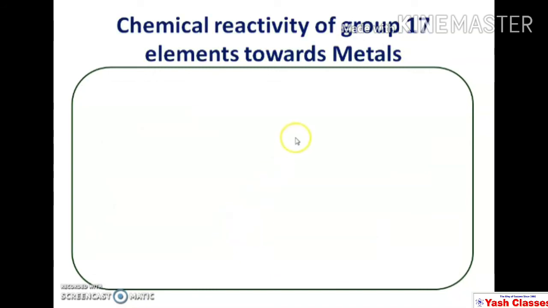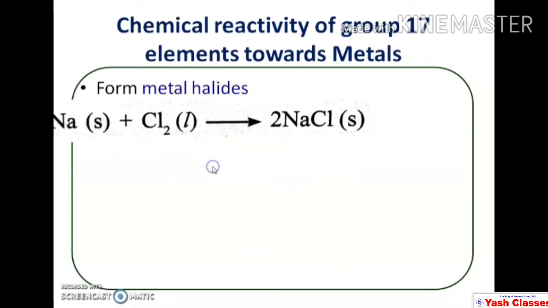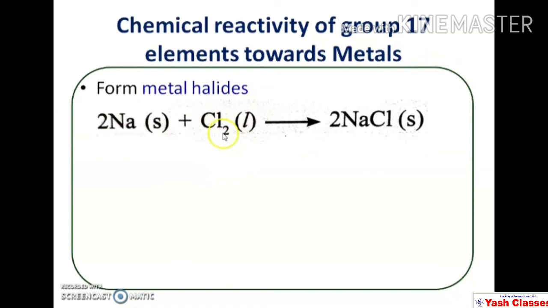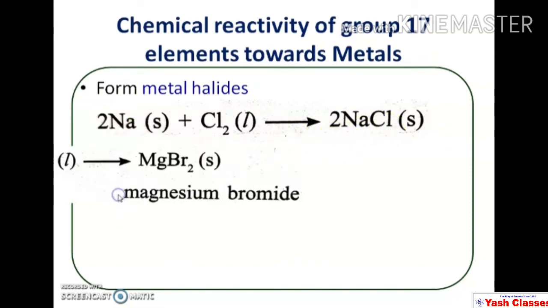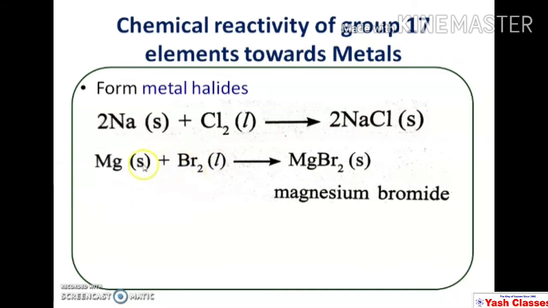Now reactivity of group 17 elements towards metal. These group 17 elements react with metals and there is a formation of metal halides. For example, chlorine reacts with sodium and there is a formation of sodium chloride, that is a metal halide. Similarly, bromine reacts with magnesium and there is a formation of magnesium bromide.